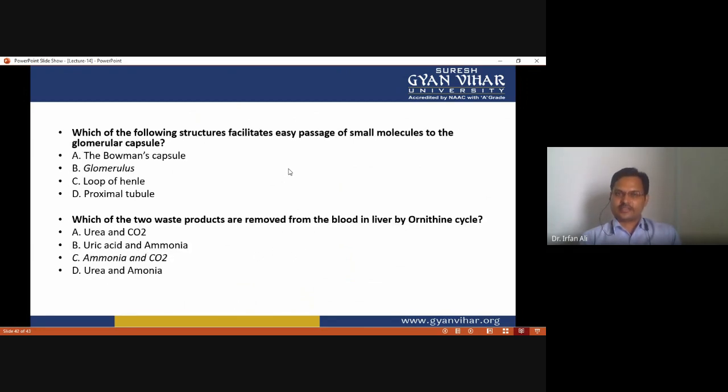Which of the following structures facilitates easy passage of small molecules to the glomerular capsule? This one is the glomerulus, because the membrane of the glomerulus is made up of epithelial cells.